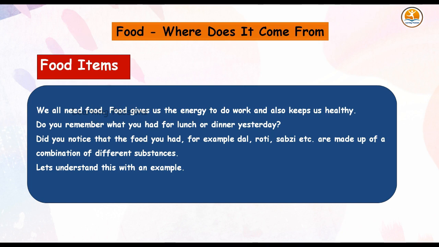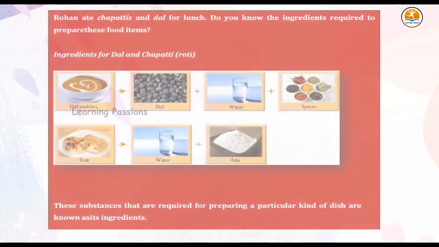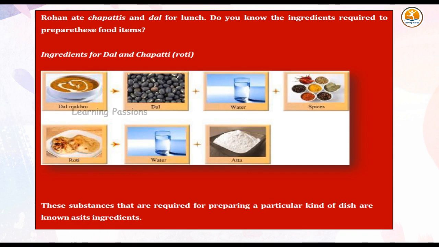Rohan ate chapatis and dal for lunch. Do you know the ingredients required to prepare these food items? Ingredients for dal and chapati, roti. For dal makhni: dal, water, and spices. For roti: water and atta. These substances that are required for preparing a particular kind of dish are known as its ingredients.